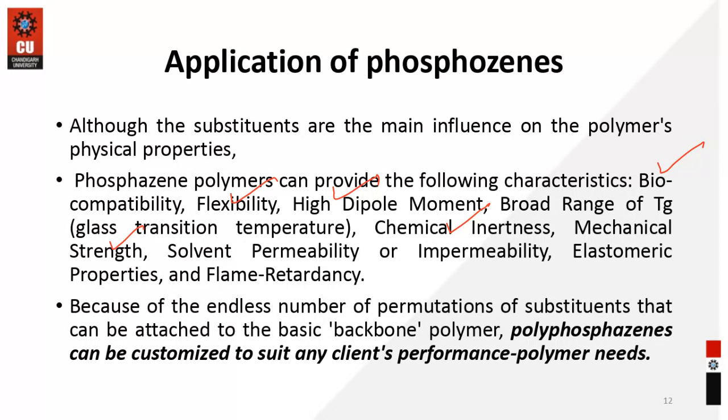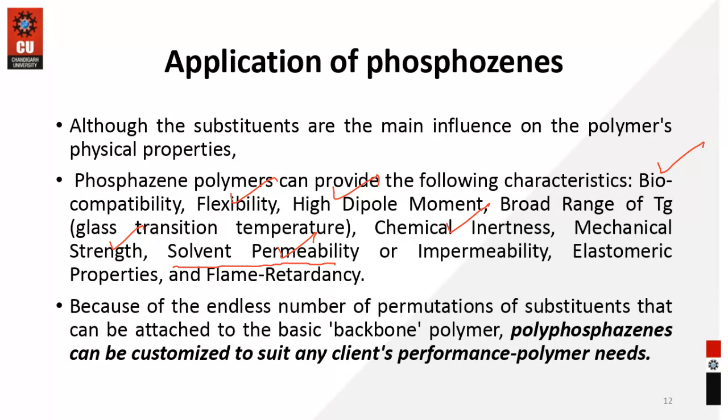They exhibit solvent permeability or impermeability, elastomeric property, and flame retardancy, meaning they are not going to catch fire easily. So these properties can be studied, and they are adhered with this type of smart material, that is polyphosphazene.